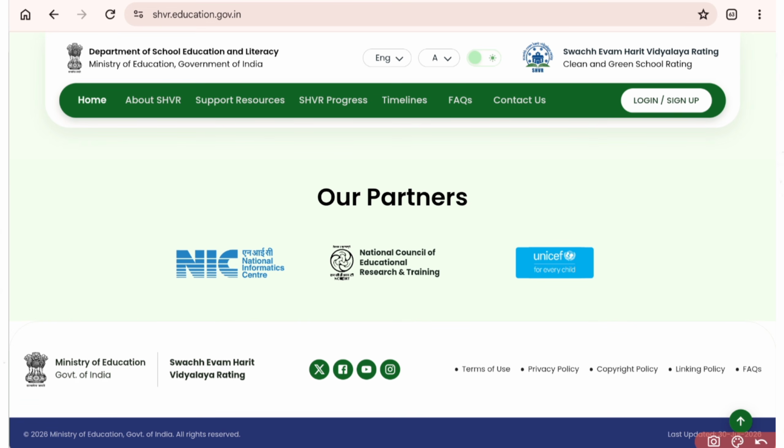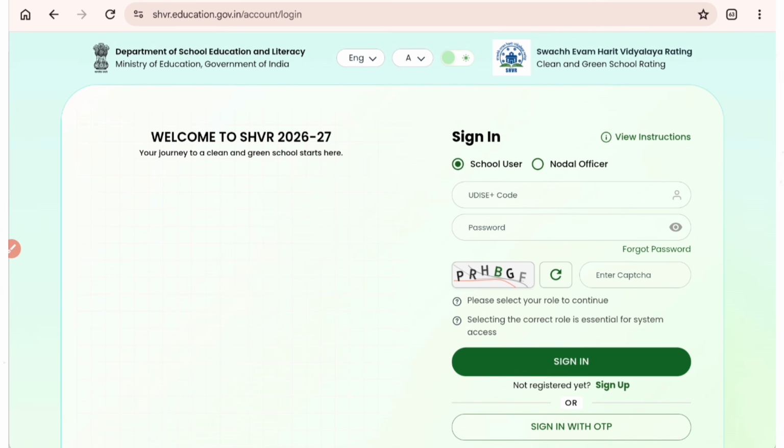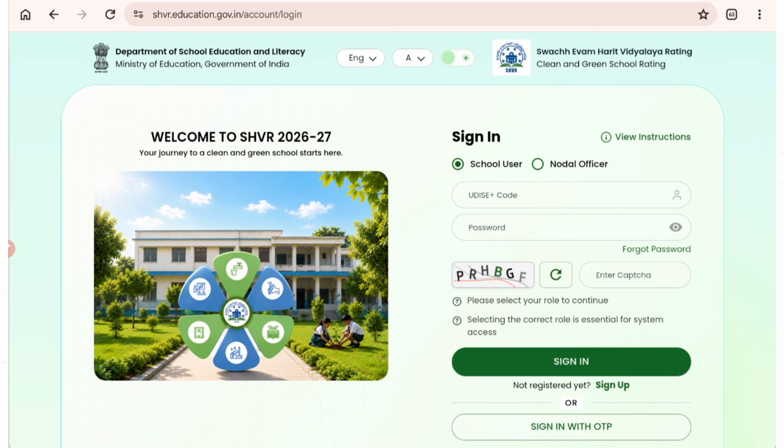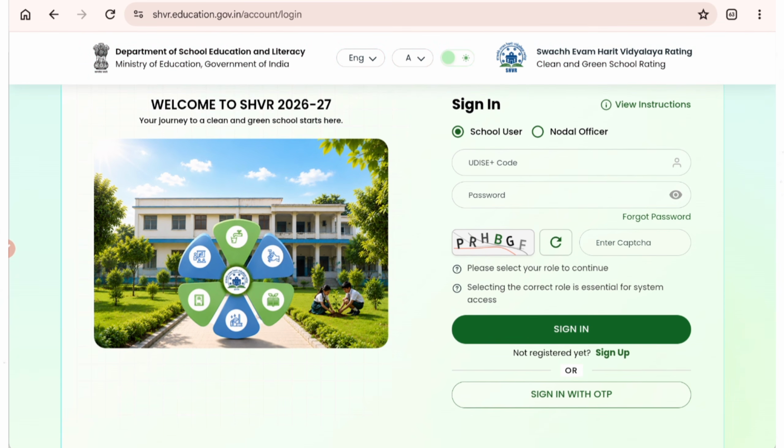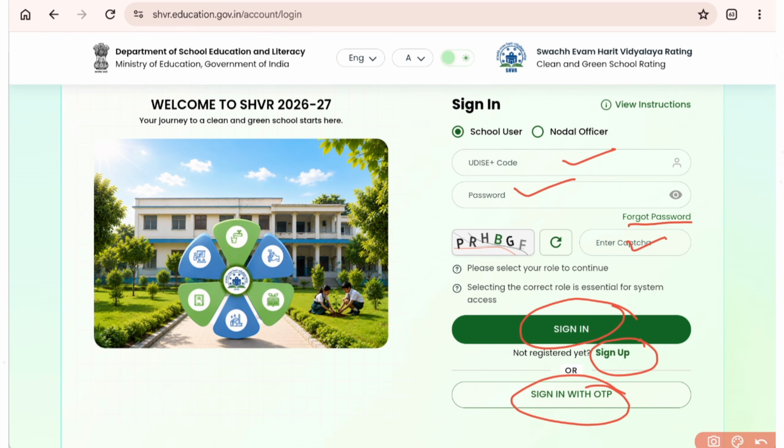So now, how to register? For that you need to go on top, which is login and sign up. You just need to click it here. Now if you have already signed up in a previous year, you just need to enter your UDICE code and password, enter the captcha and click on sign in. If you have forgotten the password, you just click on forgot password. You will get an OTP on your registered mobile number. If not, you can sign up also, and you can sign in using OTP also.